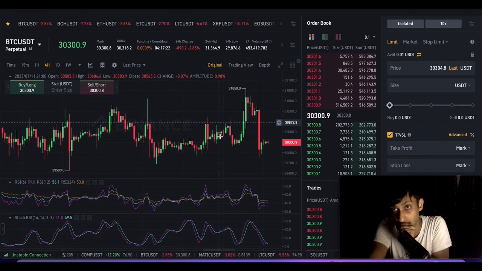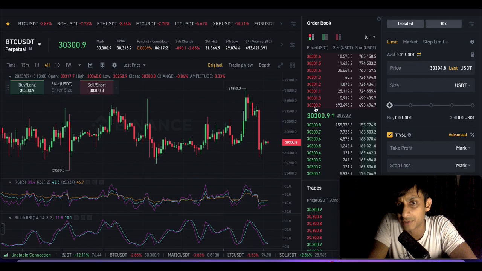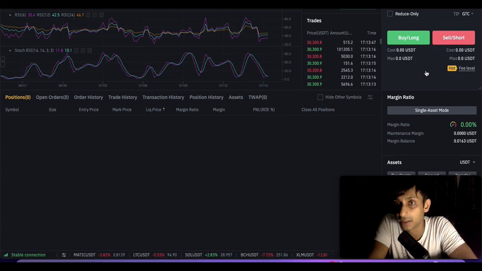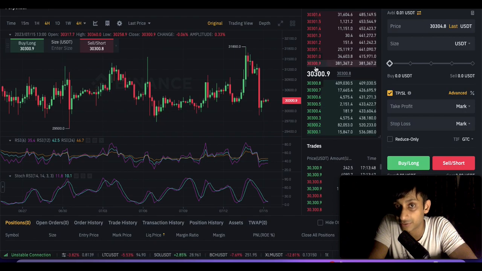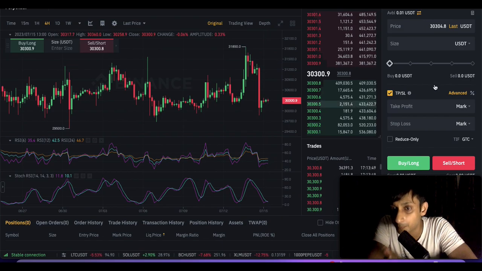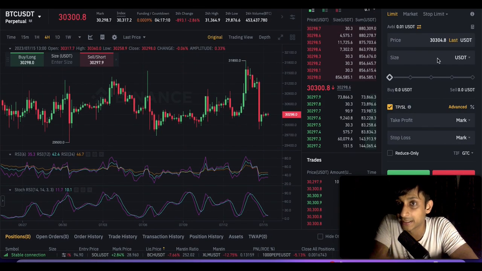Basically, if you apply, let's say, 1x leverage, that means I'm putting $100 and purchasing at this price. Then if the price of Bitcoin increases 10% from here, it goes to $33,000, then my $100 will become $110, a 10% increment. Or if I'm assuming the price is going to fall, I sell short, and if the price actually falls 10% from here, goes down to $27,000, I'll be making a 10% profit again. Why? Because I predicted the right direction. But normally a movement of 10% in a day for Bitcoin is not possible. That is when leverage trading comes in.